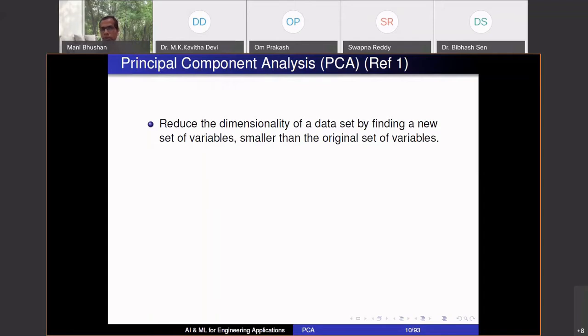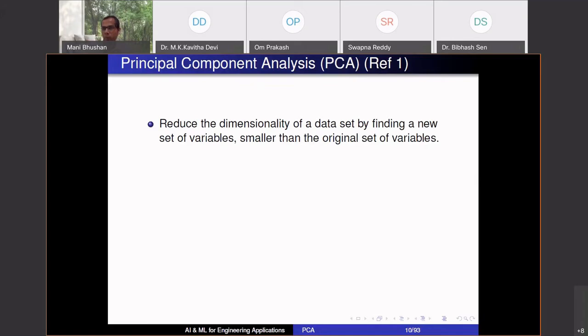So the problem is to reduce the dimensionality of a data set by finding a new set of variables smaller than the original set of variables. I had 10 variables to begin with. I want to find from those 10 variables, I want to come up with only 3 variables. Now it's not like I'm just picking 3 at random out of that 10, but rather I can get 3 combinations of those 10. The first variable is 0.1 times the original variable x1 plus 0.2 times x2 and so on.